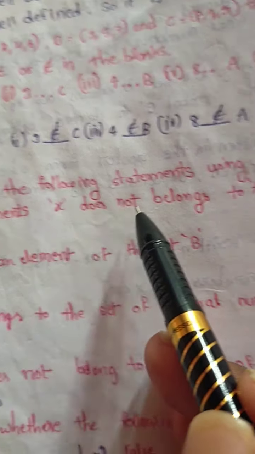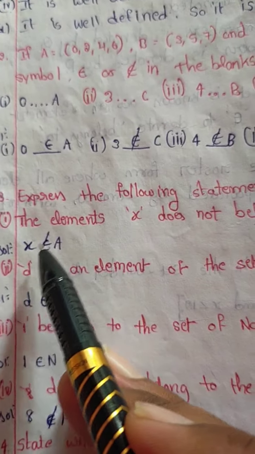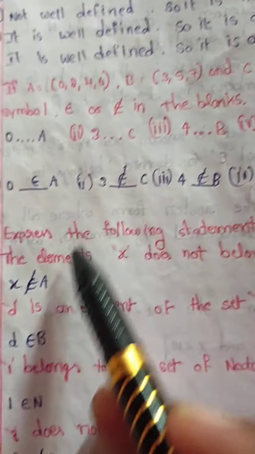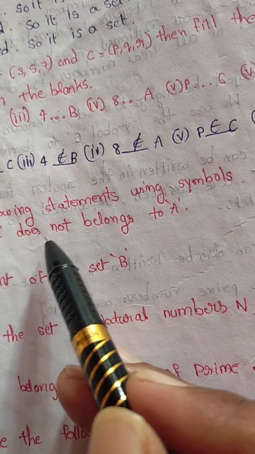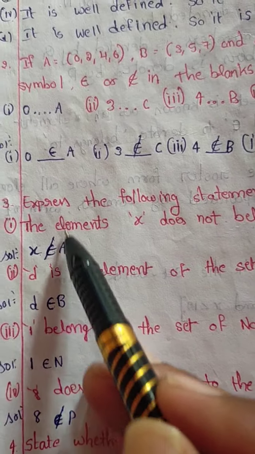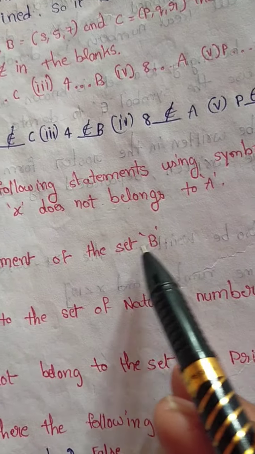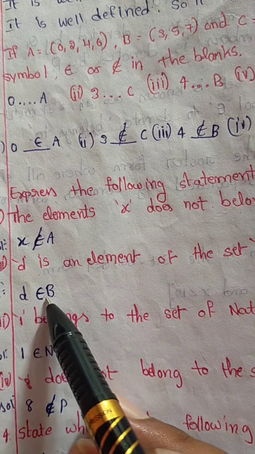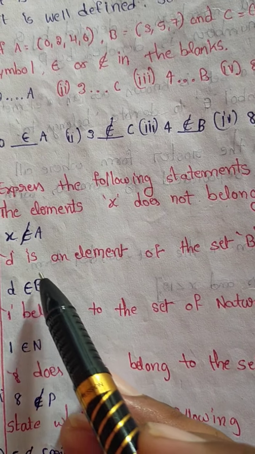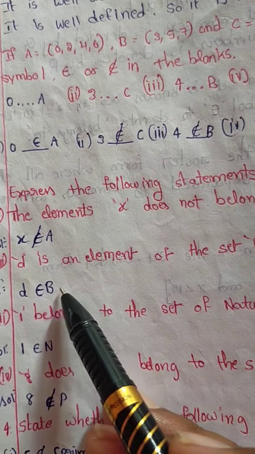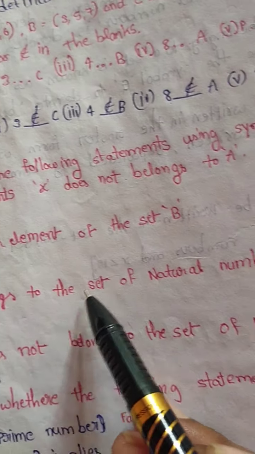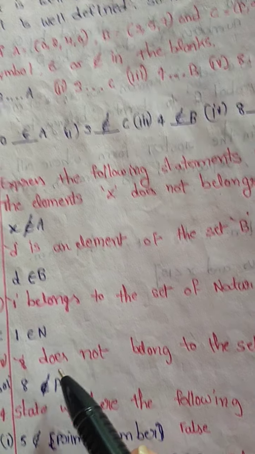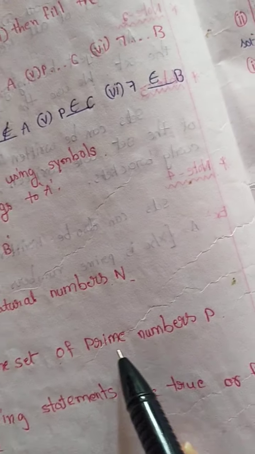The element x does not belong to A: this is the does not belong to symbol, so x does not belong to A. D is an element of set B, so D belongs to B. 1 belongs to the set of natural numbers N, so 1 belongs to N. 8 does not belong to the set of prime numbers P.